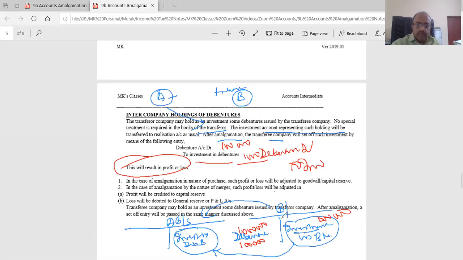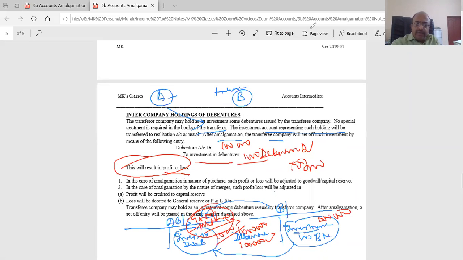Market value. Yes, this was purchased at market price when they purchased it. Though the face value was 1 lakh, this was purchased at market price. It may be 98,000, it may be 1 lakh 2,000. Don't know what the price is. That is why when you settle it, there will be a profit or a loss. Is it clear? That is why there will be a difference. Very simple.